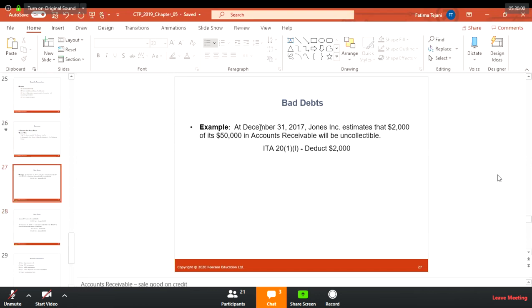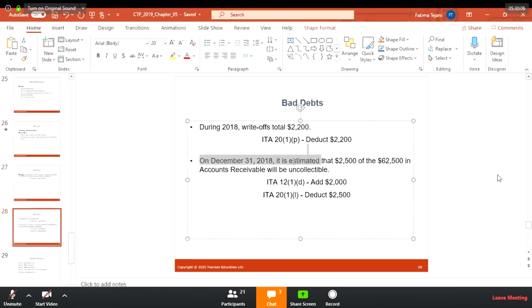So if you could see, that was December 2017, where you deducted 2,000. Now this is December 2018. Now you are estimating 2,500 in accounts receivable will be uncollected. The previous one you just add back because that's all good. And now you found out the new situation, so you're going to deduct 2,500.